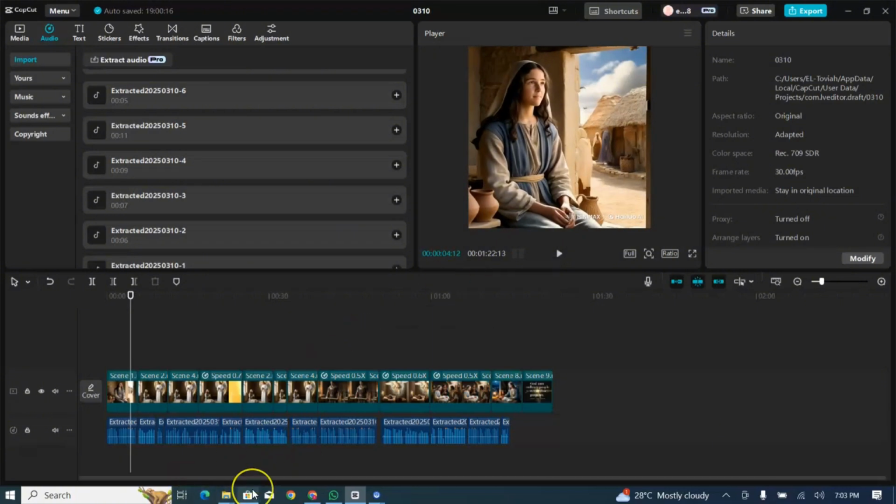After aligning the voiceover and the animations accordingly, you can then add background music to enhance engagement. You add sound effects.